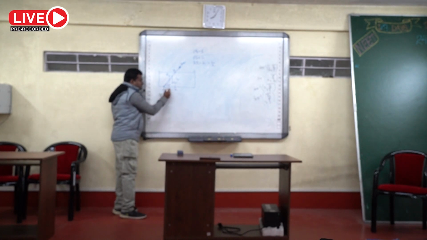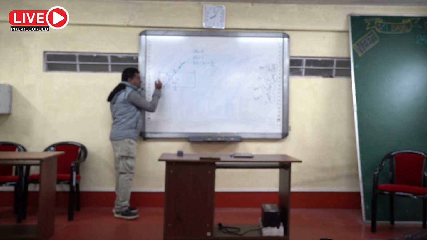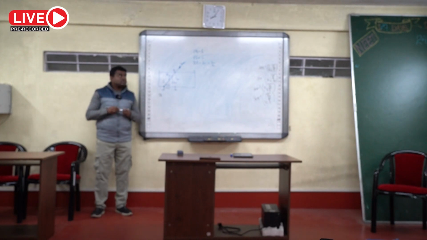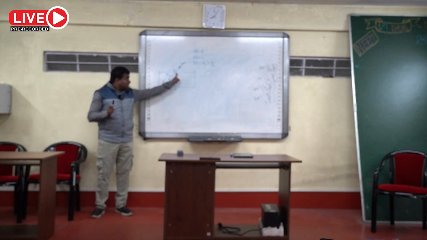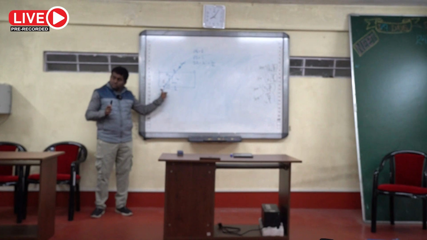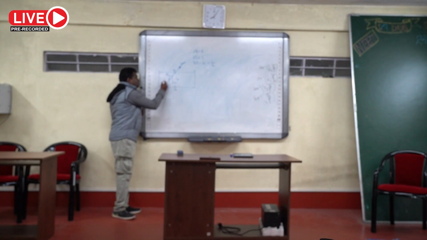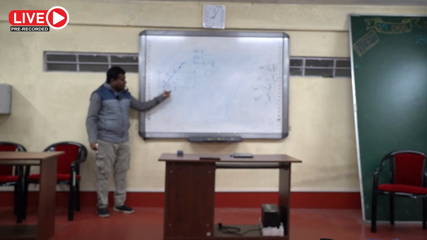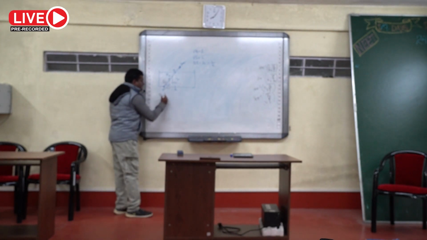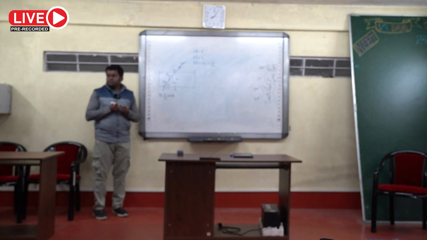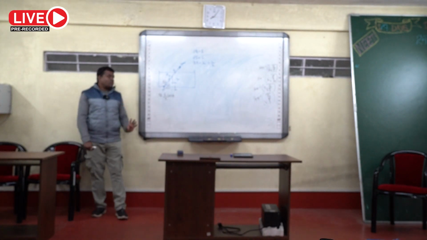Now from this point up to this, what is the length? Small l, because the buoyant force passes through the center of buoyancy, which is the midpoint of the length PQ. So PQ's midpoint will be at l by 2, and then the perpendicular distance will be l by 2 cos theta. So I write B l by 2 cos theta. That is the torque produced by the buoyant force about point P.